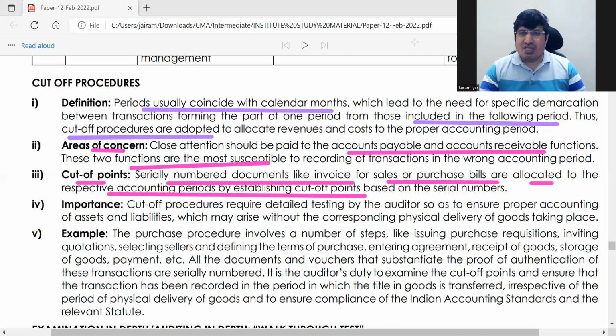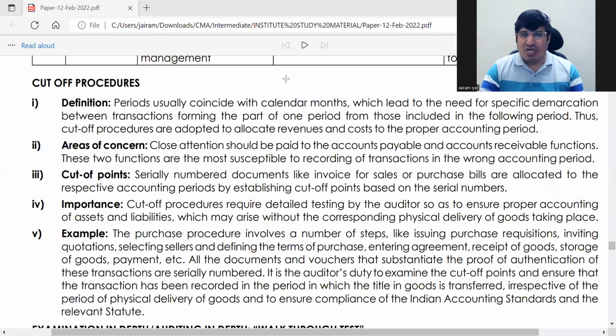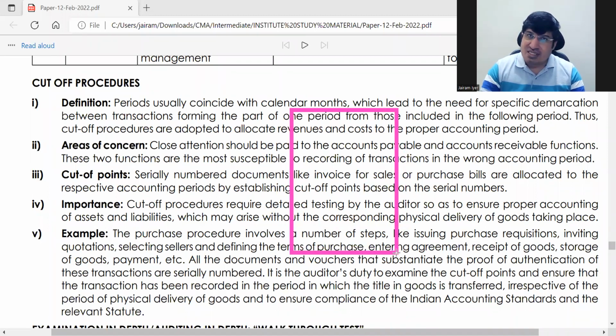Say there is a certain amount of transaction which you are including in the current period. Let us say this is the whole transaction which has happened in a month. Of this, which I'm showing in red, this part has to be cut off. It should move to the next period. So this red part is basically your balance carried down. This will move to the next period.